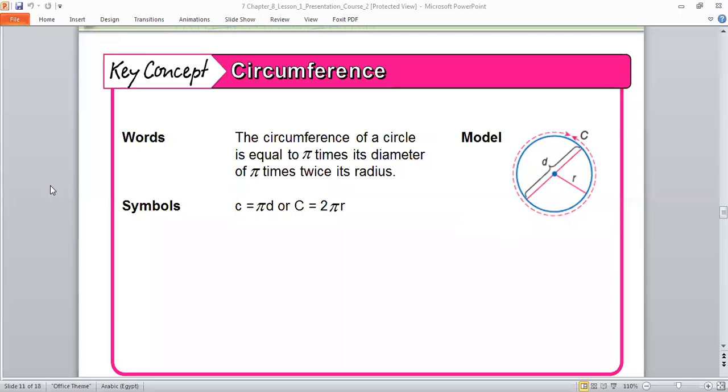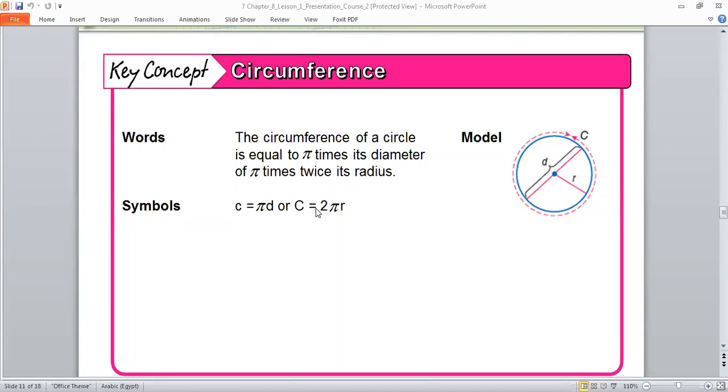Okay, I need Yazid. Can you read the two rules again? The circumference is equal to what? Pi times diameter, or 2 times pi times radius. Okay, Grade 7, thank you for your time today.